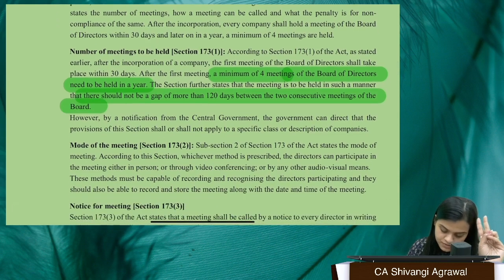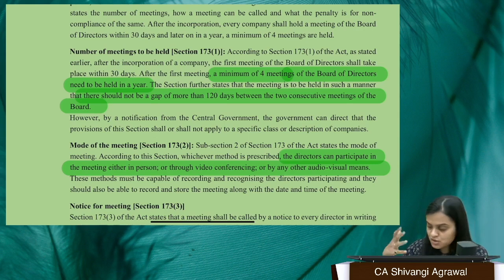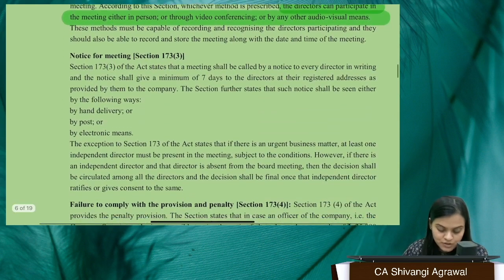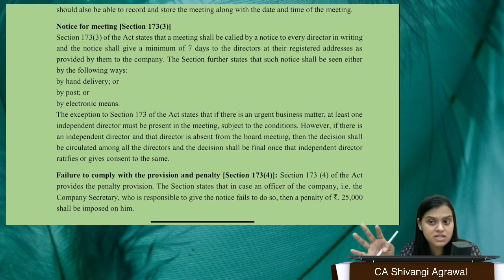So, directors can participate in the meeting either in person or through AV. Earlier, there was a condition that some matters cannot be taken up through AV mode. Now, we don't have any such thing. So anything and everything can be discussed through AV mode. That is not the problem. Moving to the next part, the next very important thing is about notice of meeting, and you have to write the entire thing about notice of board meeting.